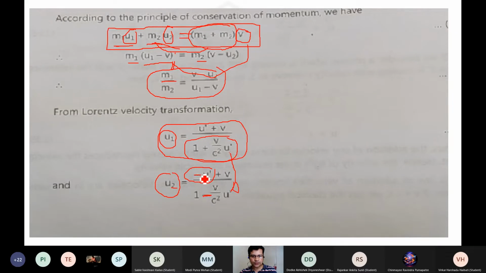So I hope you know about this equation, this minus sign I am talking about. There's another mass m2 which is approaching toward the previous mass. So you need to consider that when the first one is in the positive sense, the other one has the negative direction, so that the magnitudes of the velocities we talk about are u1 and u2.